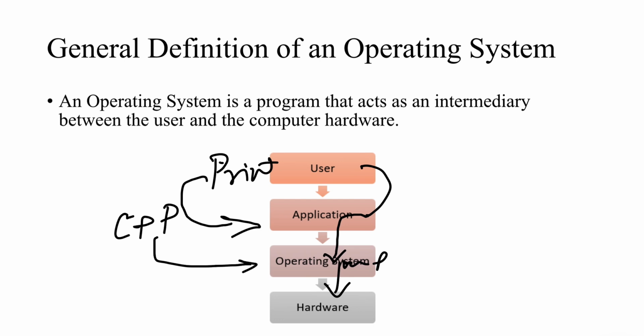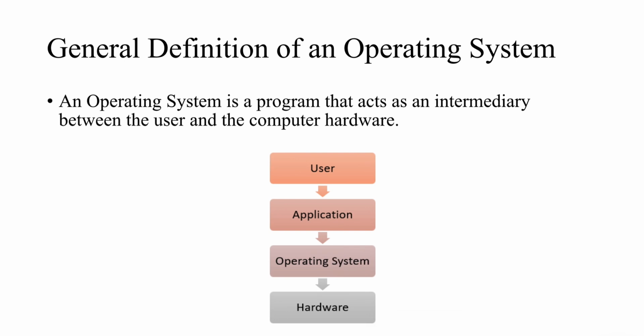With Control P, the operating system will get to know the instruction, and in turn tell the hardware to give the printout with the help of the processor, which tells, okay, this person is asking for a printout, let us give him the printout. So this is the overall basic understanding of what an operating system is.